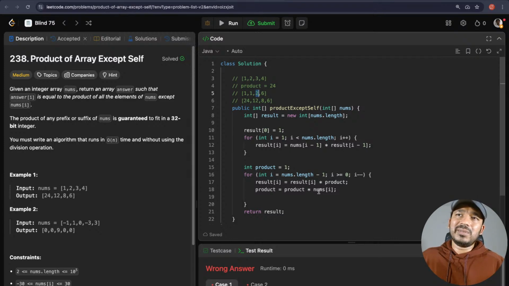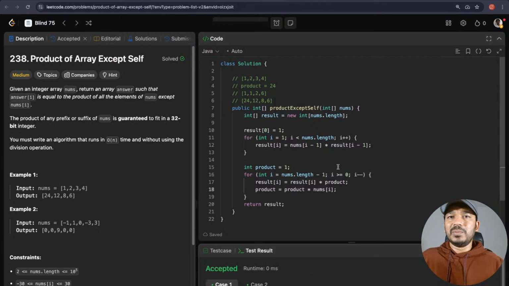Product is equal to product star nums of I. Product star nums of I will get 4. 4 cross 2, 8. Now 1 cross 2, 2. 2 cross 4, 8. And it is just the product of all the elements except for this element. So once we did from 0, and once we did the product from the last index. Okay, that should give us the proper output now.